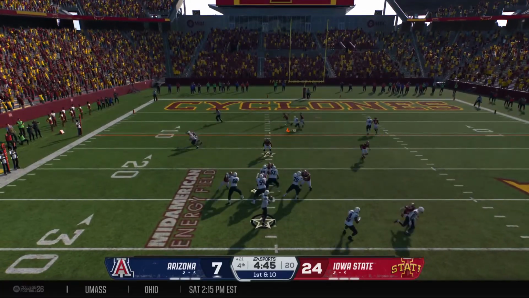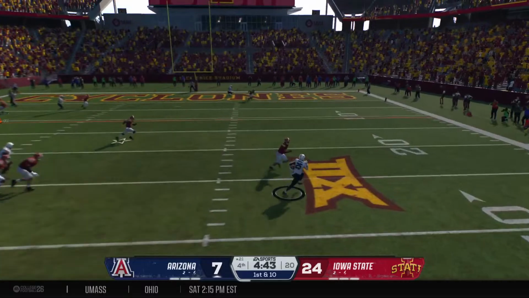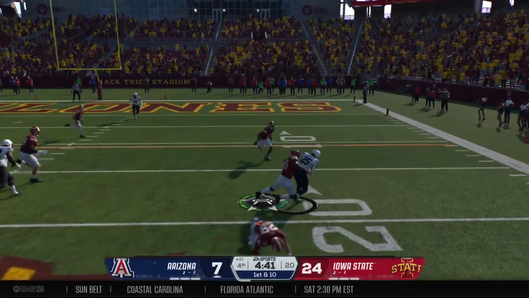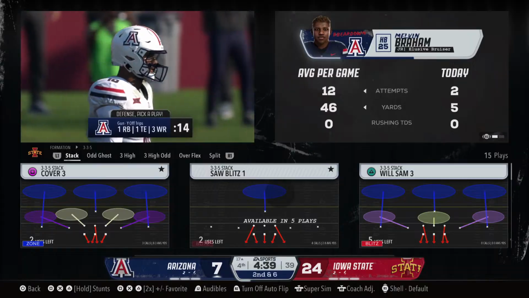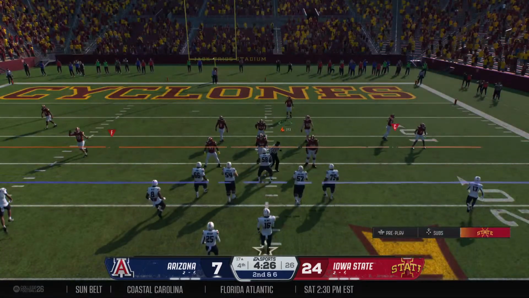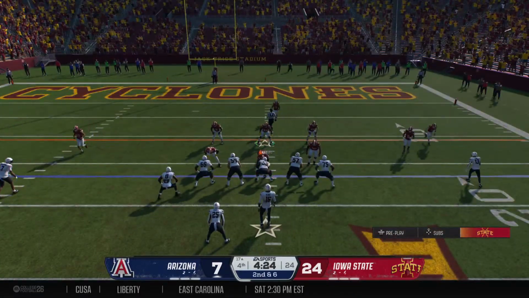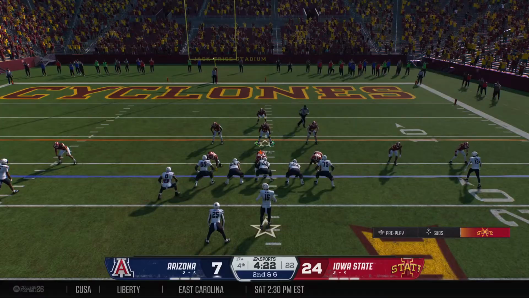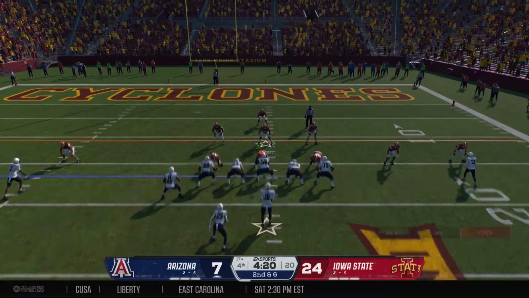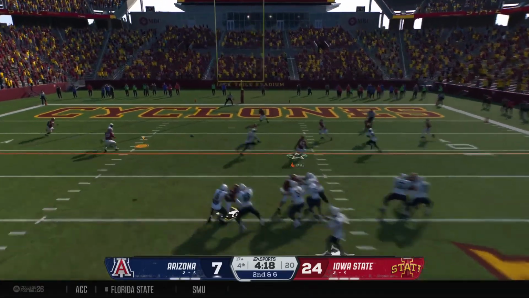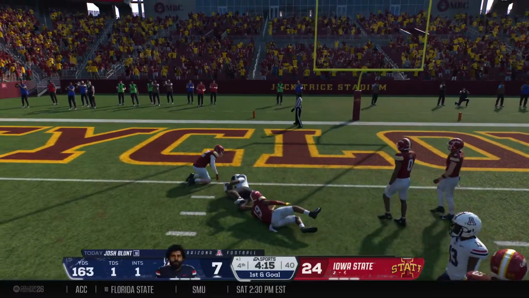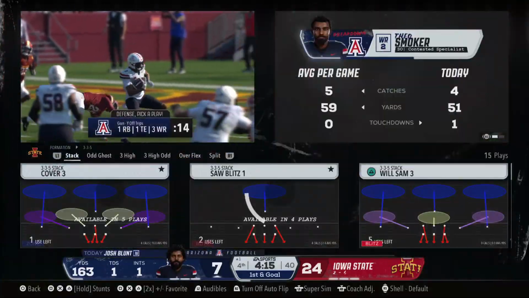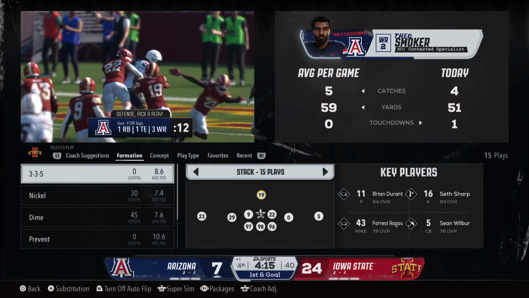Off play action on first down. Fights off a defender. Didn't pick up a lot there, moved it forward just a few. And you see running backs in today's football, they play a wide receiver basically for you, but you got to find a guy that you can throw it to, and you know he's going to catch the ball consistently. Makes the grab. Couldn't quite nudge it in. Not sure you could get much closer, but it'll be 1st and goal.